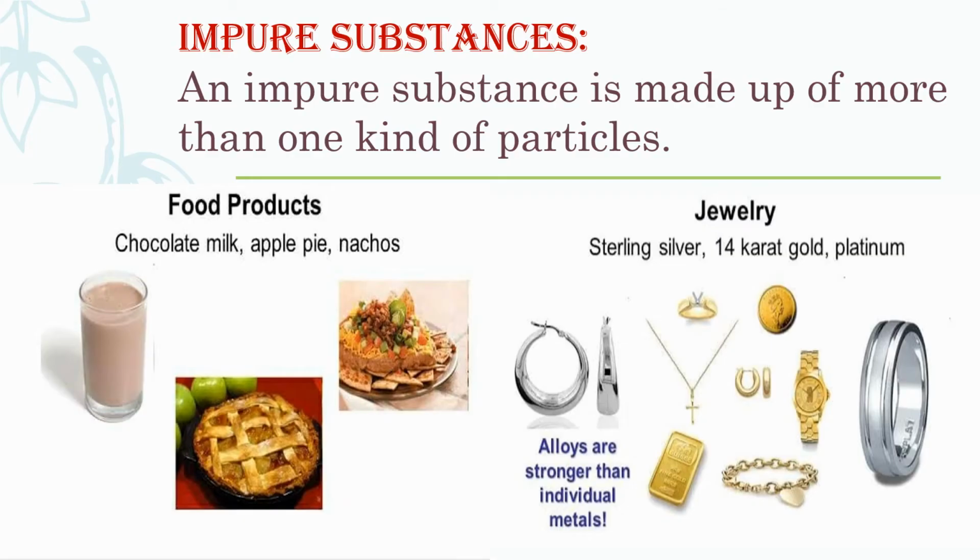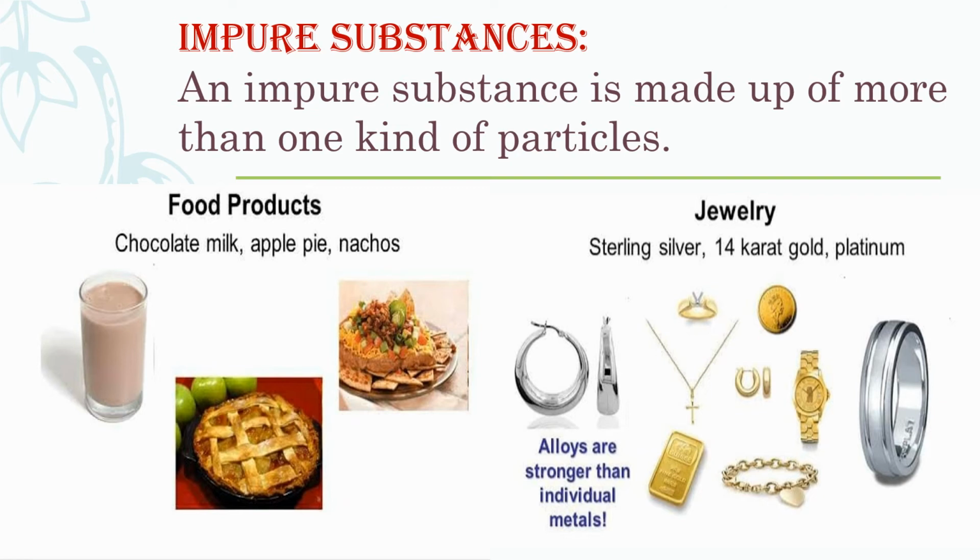So moving further towards the impure substances. So what are impure substances? An impure substance is made up of more than one kind of particles. Just now we discussed pure substances. On the other hand, an impure substance is made up of more than one kind of particles.